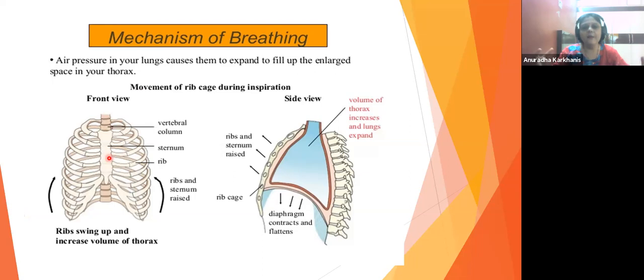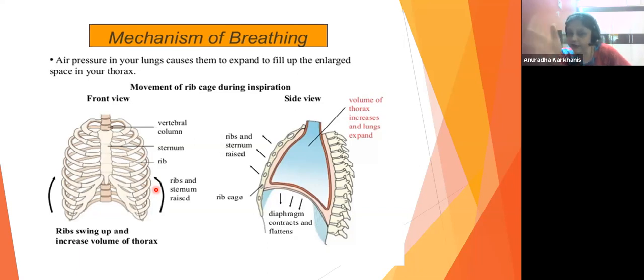Inside it fit are our lungs. Right now, see, ribs and sternum are raised. They are pulled up. Try to inspire. What will happen? Is your rib cage coming upward or not? Exactly, that is what they are saying.